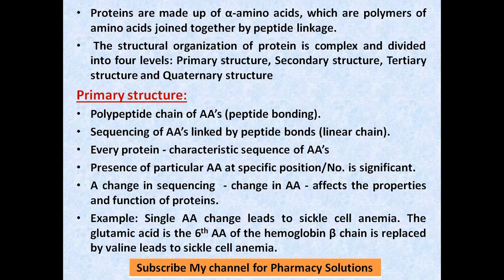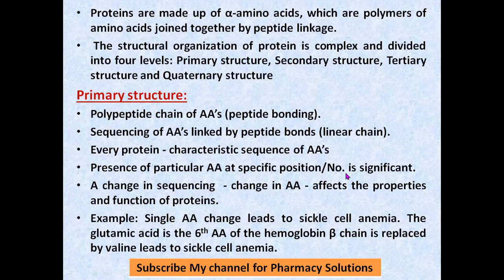If we change that sequencing, there will be change in the physical or functional property of that particular protein. That's why every protein molecule has to have some sequence, meaning this amino acid should be in this position. The presence of a particular amino acid at a specific position or number is significant.